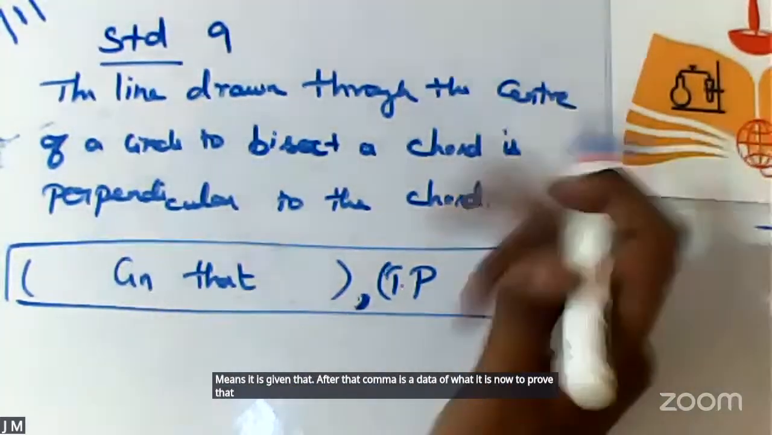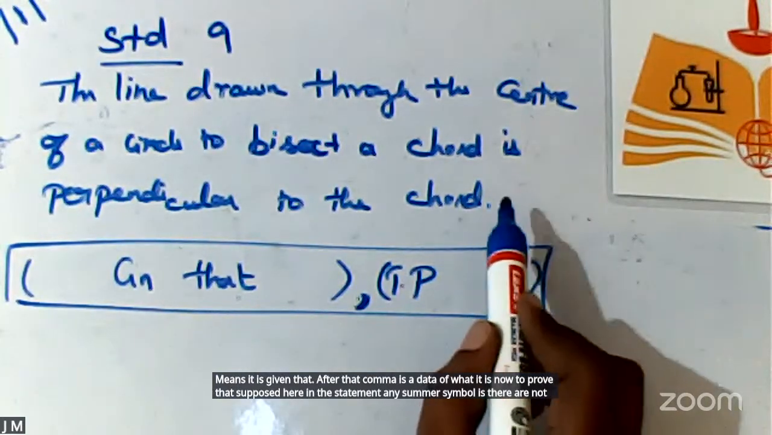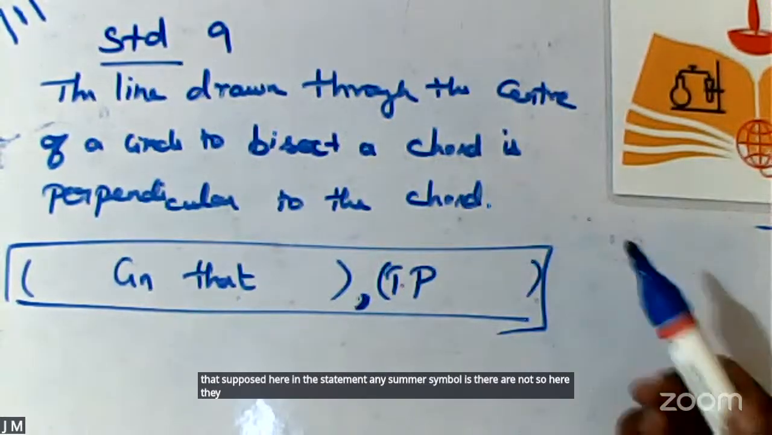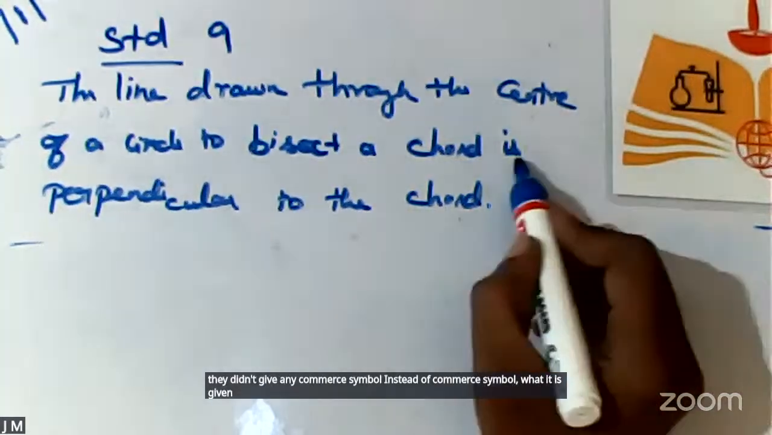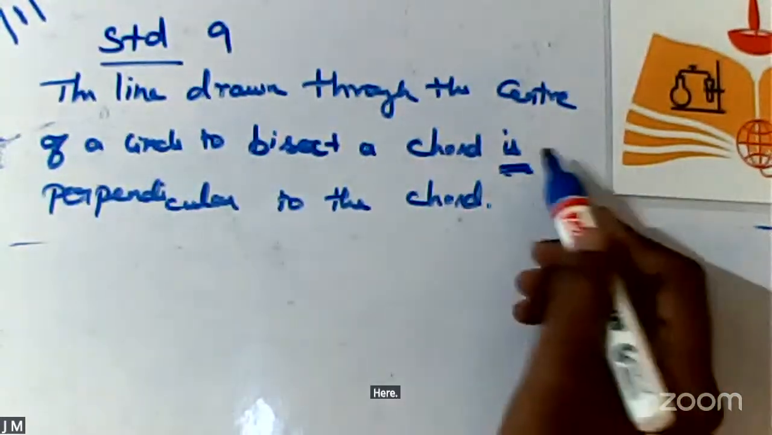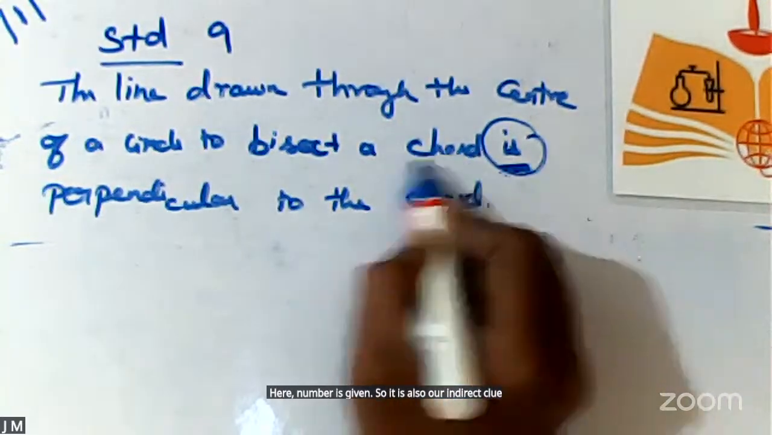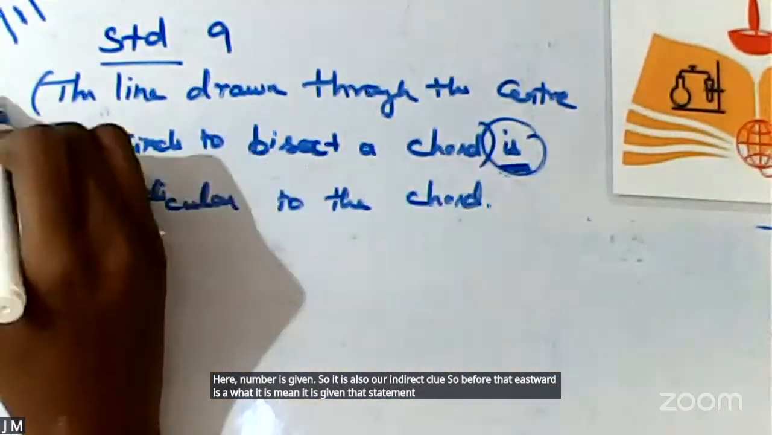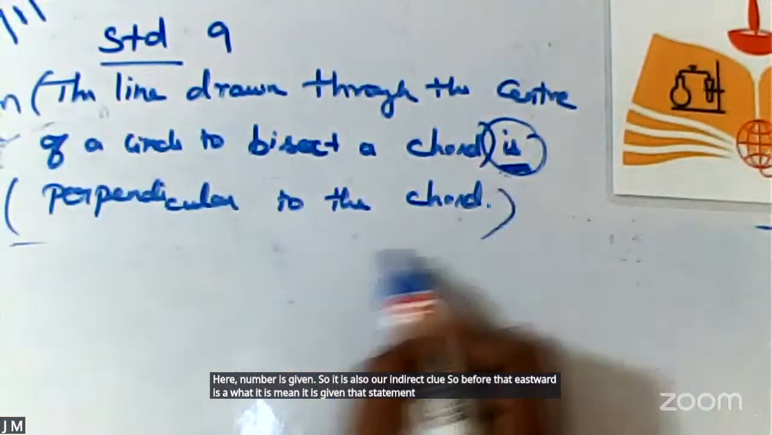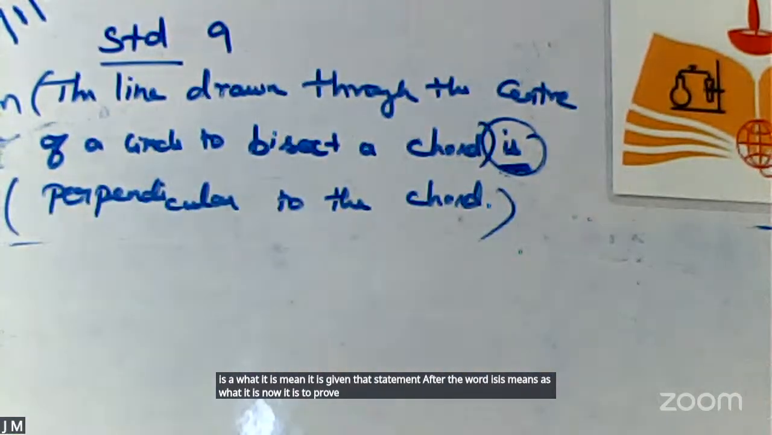Suppose here in the statement, is any comma symbol there or not? Here they didn't give any comma symbol. Instead of the comma symbol, the word "is" is given. So it is also our indirect clue. So before the word "is", it is the given statement. After the word "is", it is the statement to prove. Okay? Students, am I clear?